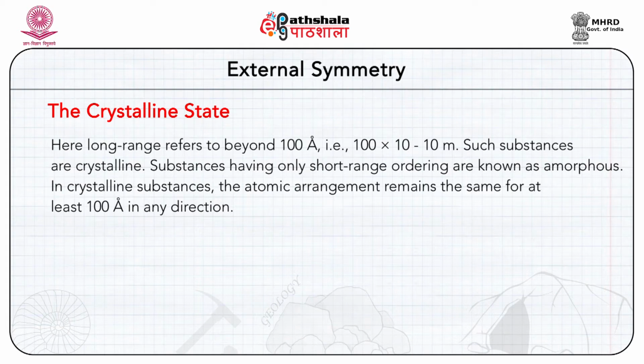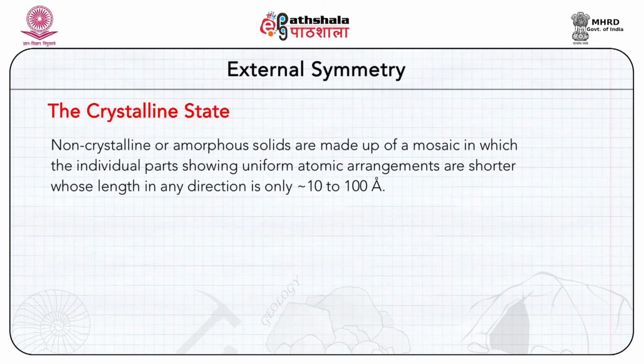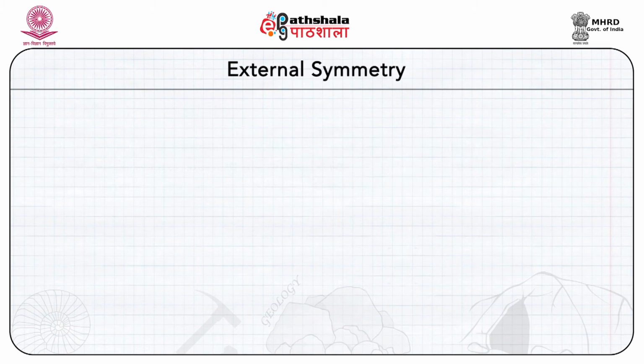Such substances are crystalline. Substances having only short range ordering are known as amorphous. In crystalline substances, the atomic arrangements remain the same for at least 100 angstrom in any direction. Non-crystalline or amorphous solids are made up of a mosaic in which the individual parts showing uniform atomic arrangements are shorter, whose extent in any direction is only 10 to 100 angstrom.